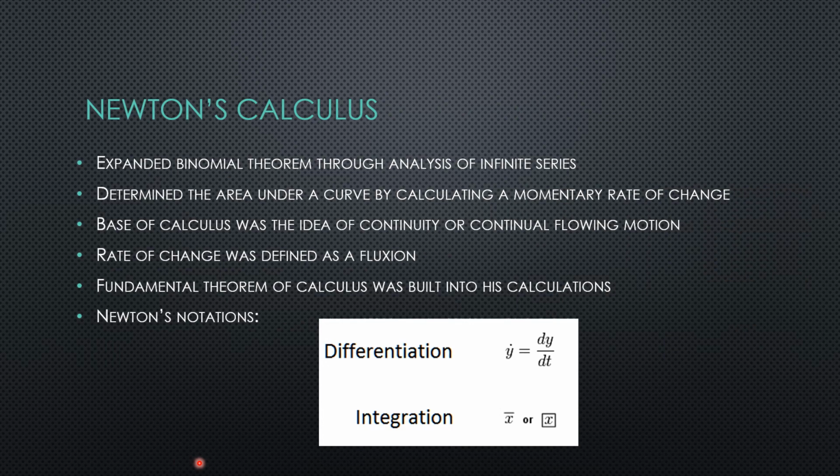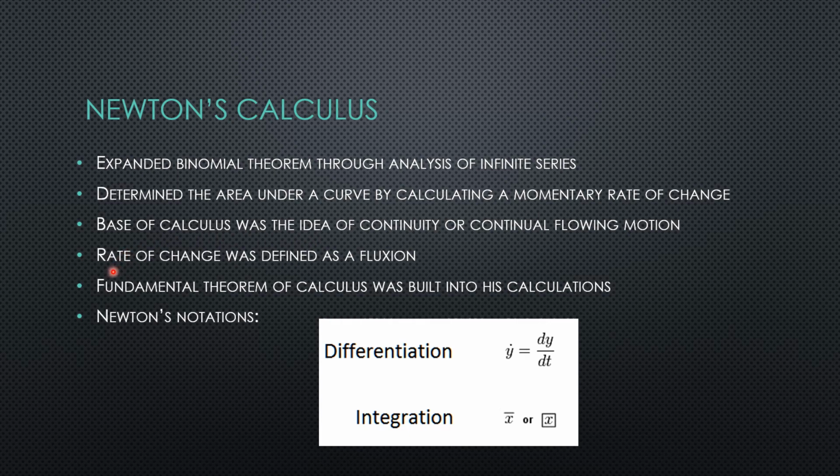So Newton's calculus. When he was discovering it, he expanded the binomial theorem through analysis of an infinite series. He then determined the area under a curve by calculating a momentary rate of change. So we're starting to see the major foundations for calculus. In his calculus, the base of it was the idea of continuity or continual flowing motion.